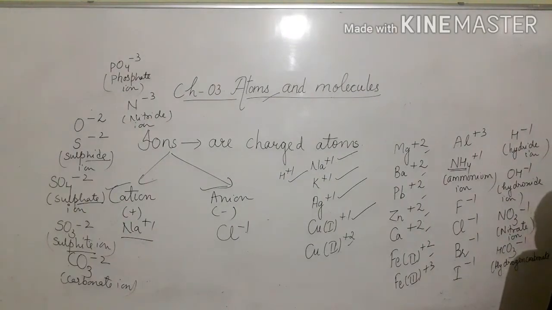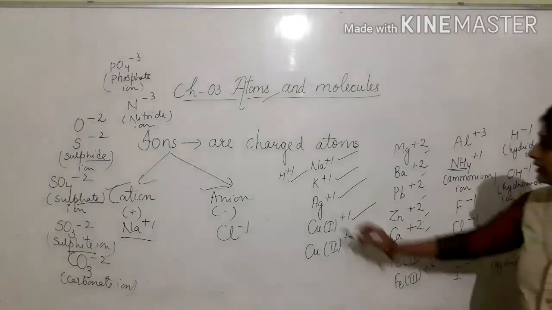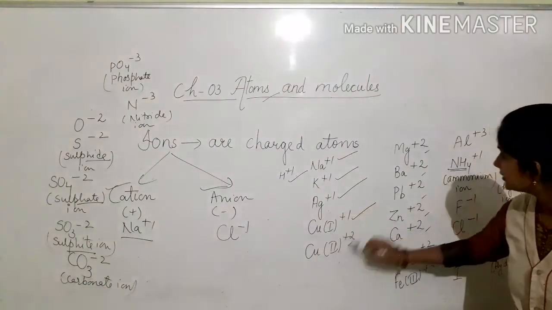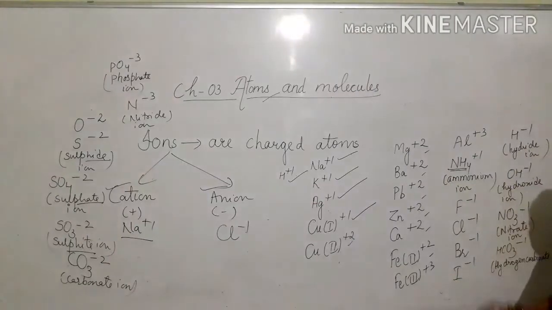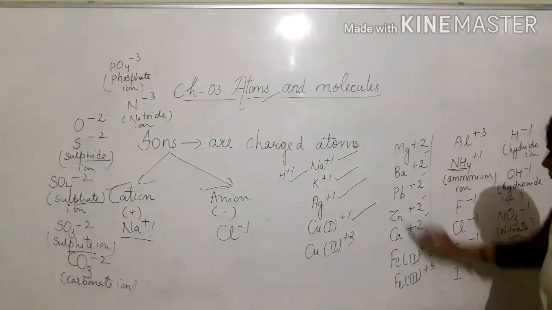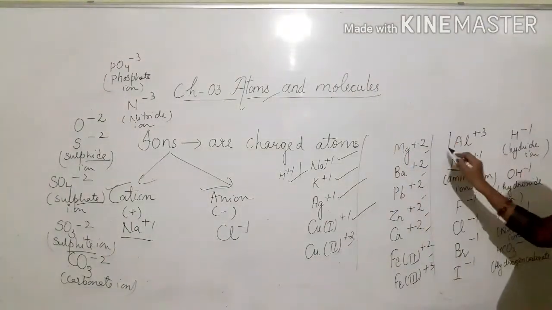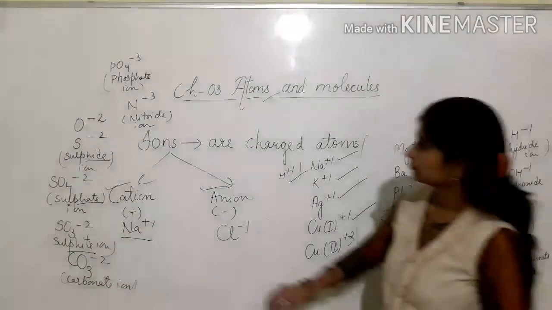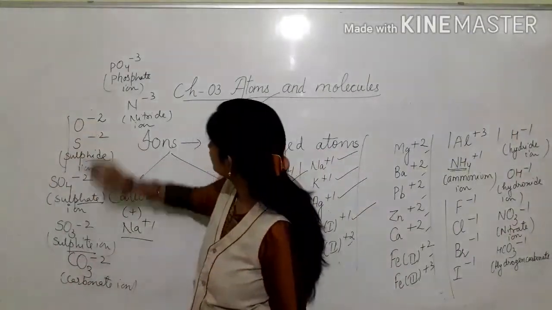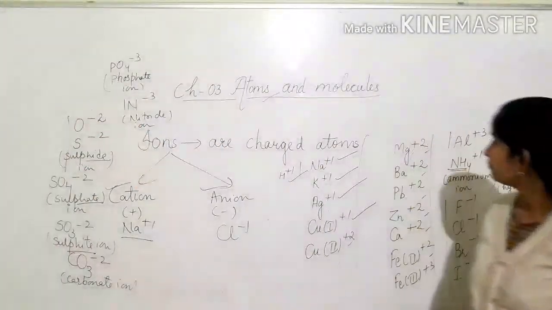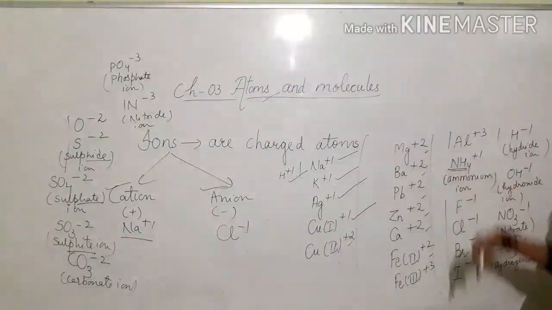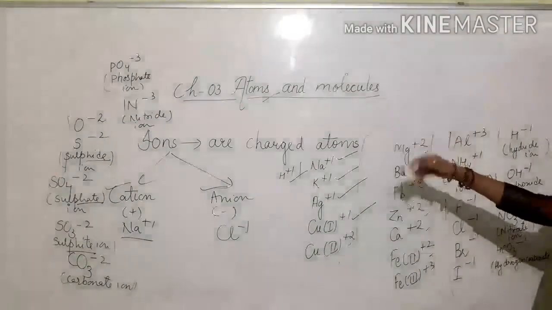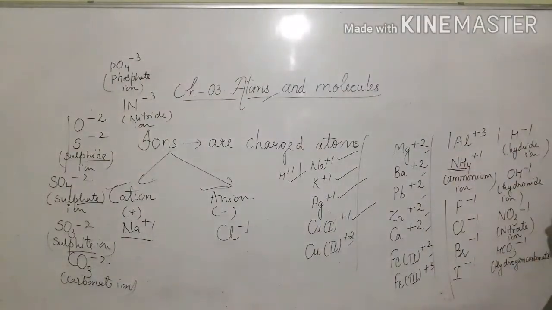Have you observed one thing that I am going to tell you? See, these ions, just look at these ions. Whatever ions I have marked, see these ions. What have you noticed?